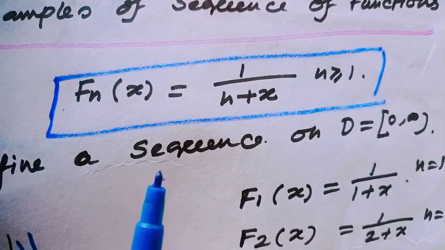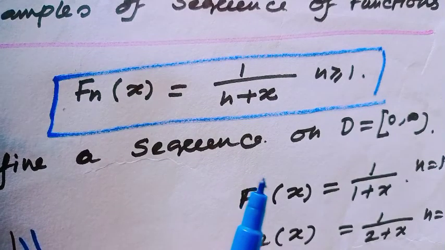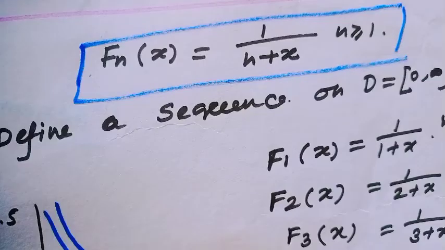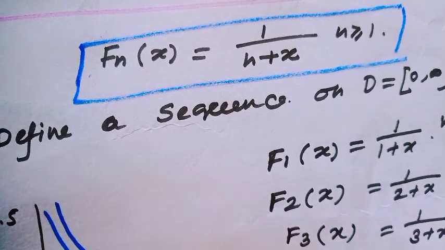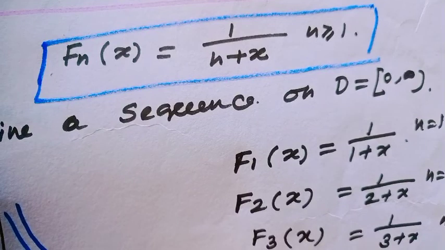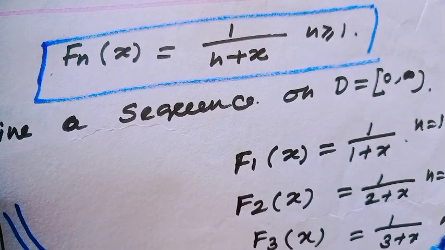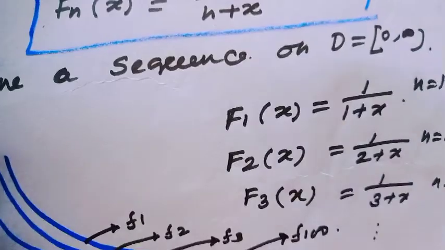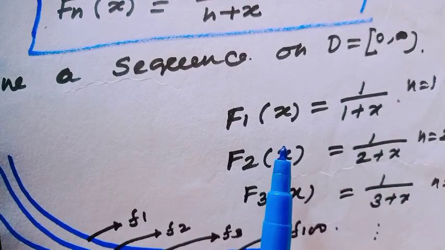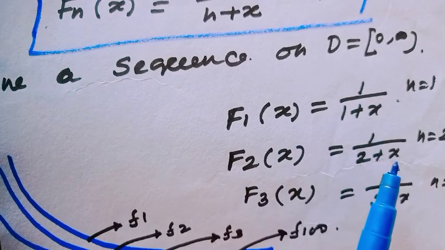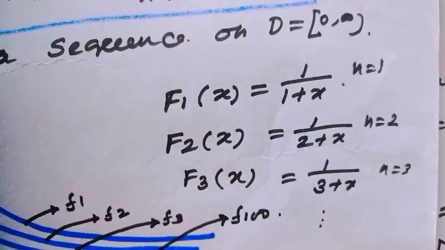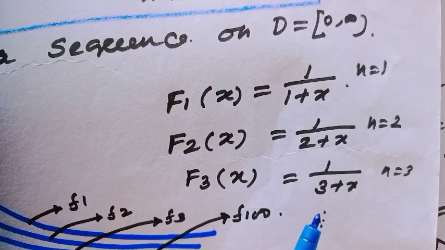Here fn(x) equals 1 over n plus x, where n is greater than or equal to 1, a sequence defined on the domain closed 0, open infinity. Notice when n equals 1, f1(x) equals 1 over 1 plus x. When n equals 2, f2(x) equals 1 over 2 plus x.